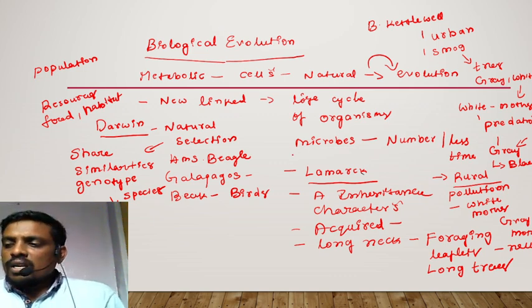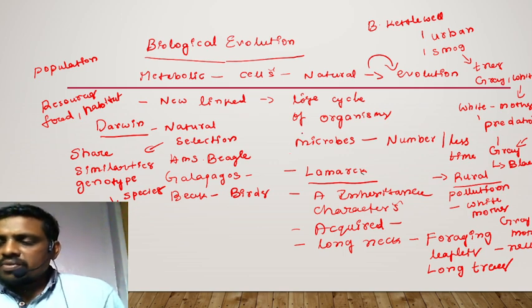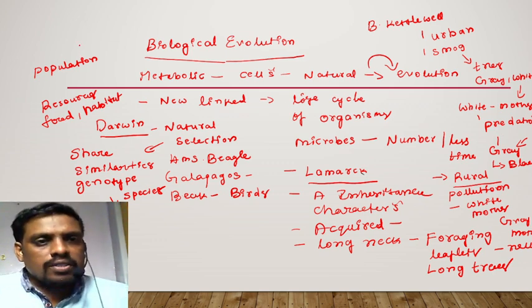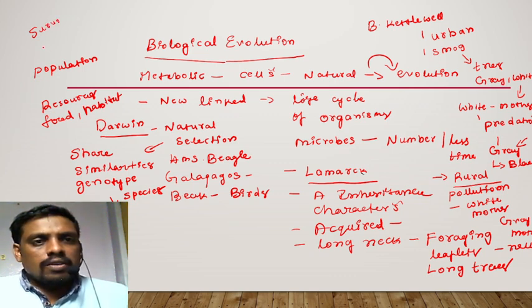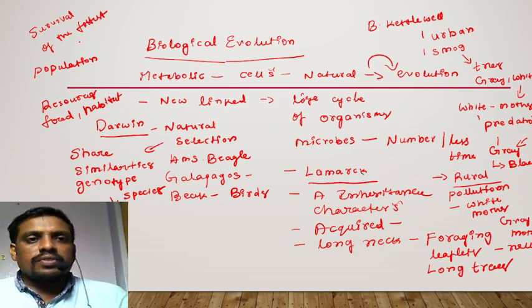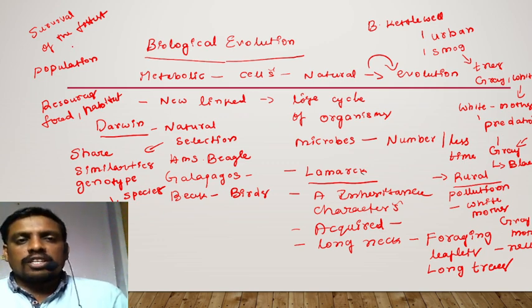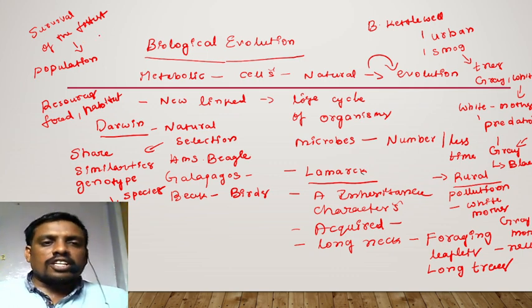After this, Darwin's postulates. As per Darwin, survival of the fittest. What was he saying about survival of the fittest? What do you mean by that? An organism which is fitted well, which has strong characters, can survive in nature. Those which have fewer such characters and which were not fitted well cannot survive in the specific habitat.